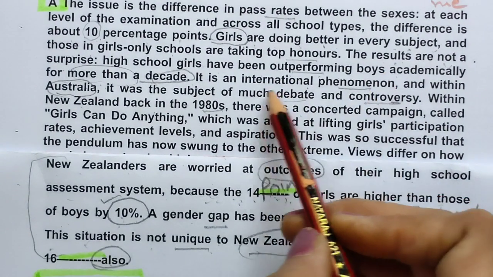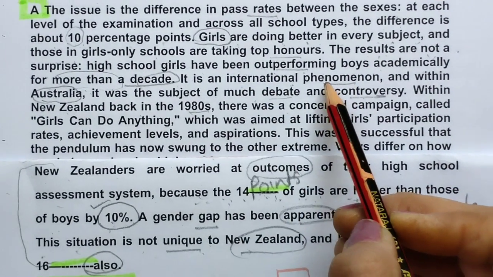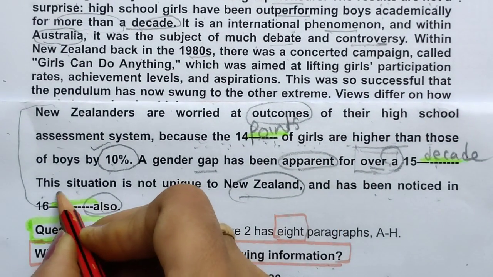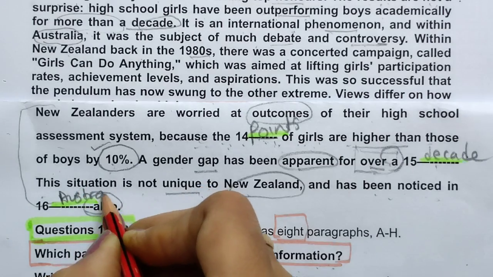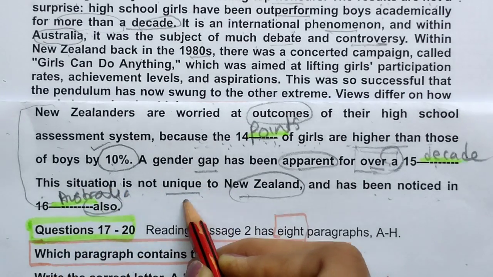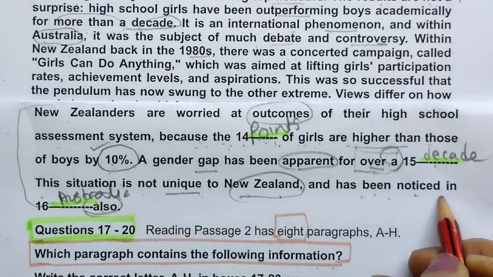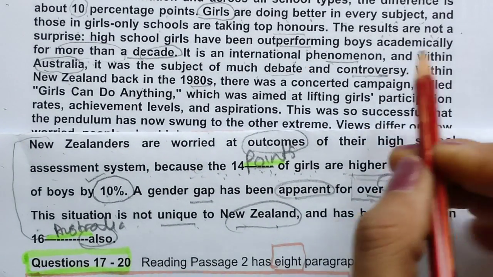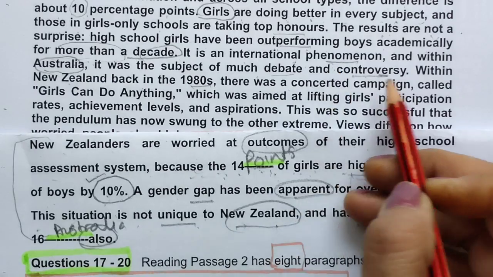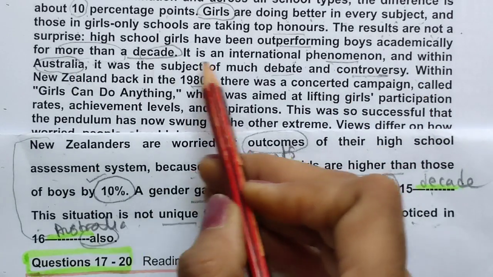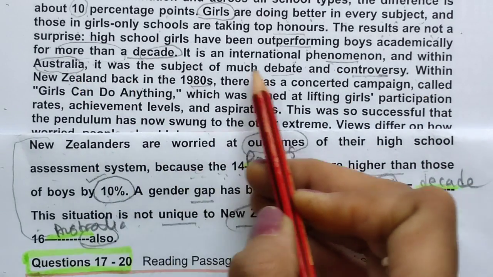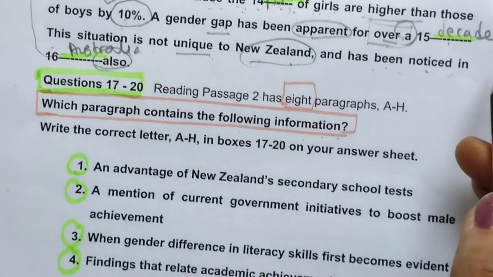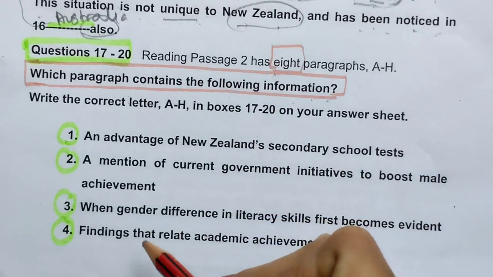So here they are talking, it is an international phenomenon and within Australia, so it means here Australia will come. Because the situation is not unique to New Zealand and has been noticed in. So here they are saying it is an international phenomenon, it means it is not only in New Zealand, and within Australia it was the subject of much debate. So we have completed this fill in the blanks, and now we will go to which paragraph contains the following information.